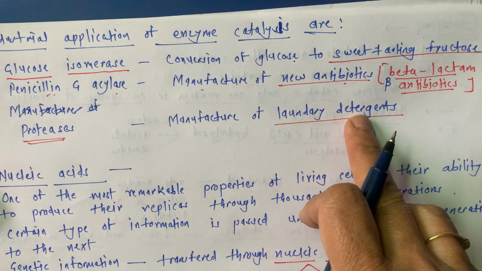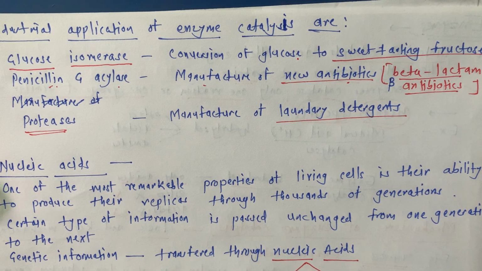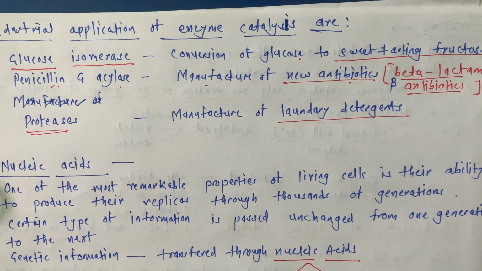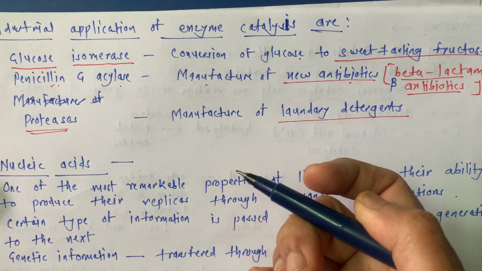This laundry detergent we know very well. In ads also they say active enzymes are added in detergents. Because in that detergent active enzymes are added, and that is nothing but the proteases, that detergent works very well.